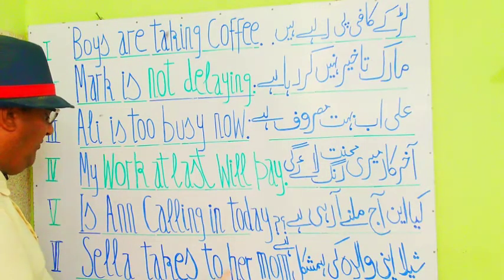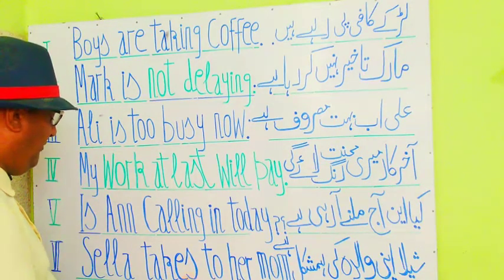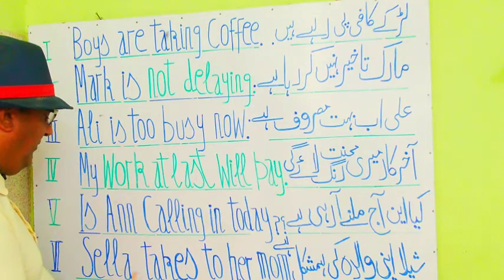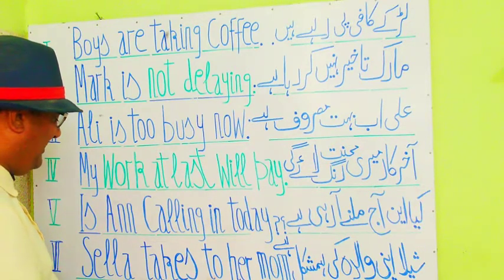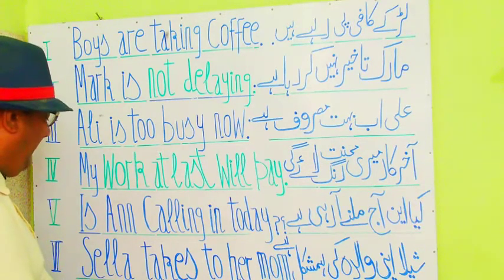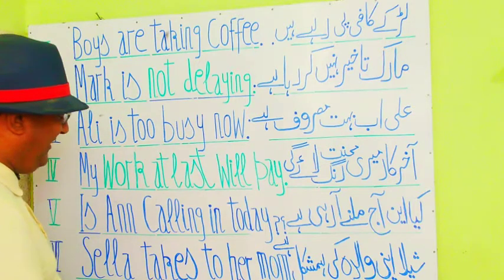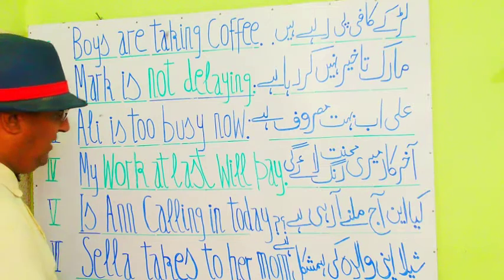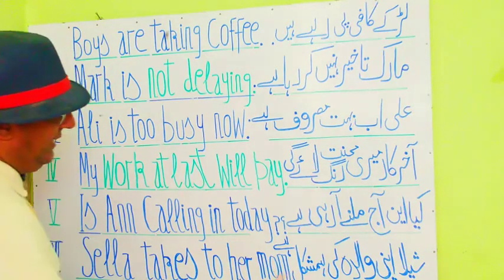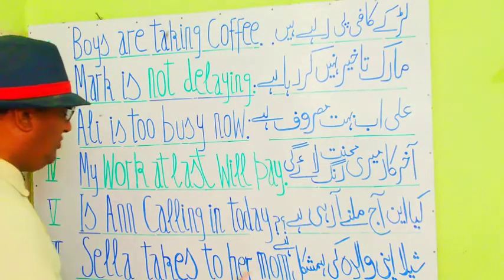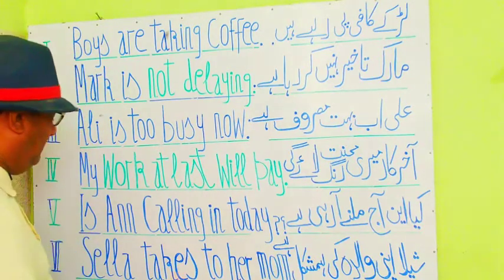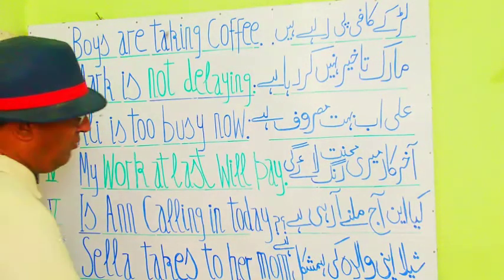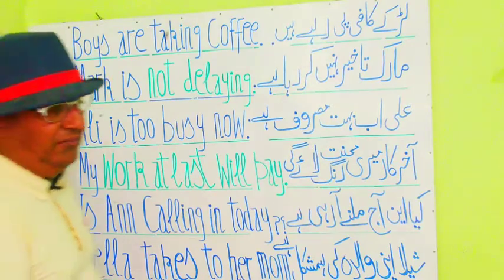Take to is a phrasal verb. To have the same face expression. Sheila takes to her mom.